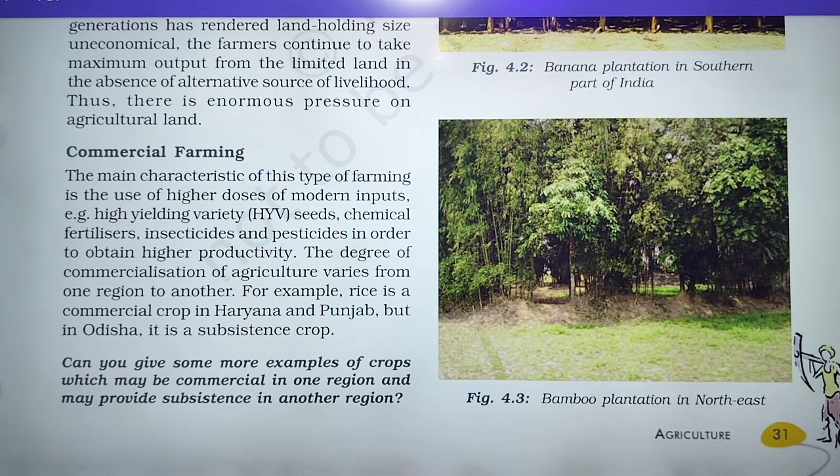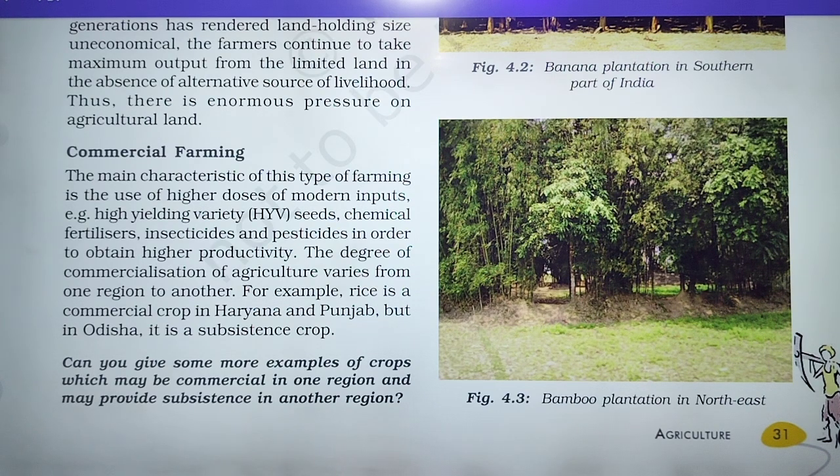The degree of commercialization of agriculture varies from one region to another region. It means in some regions there are different degrees. For example, rice is a commercial crop in Haryana and Punjab, but in Odisha it is a subsistence crop.